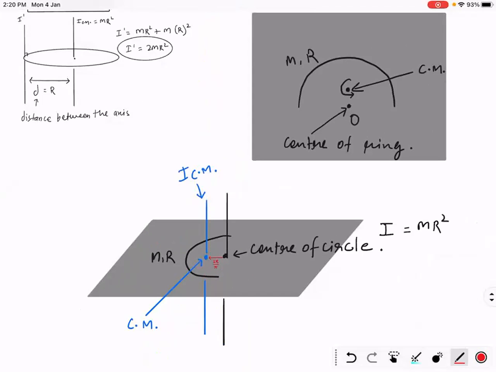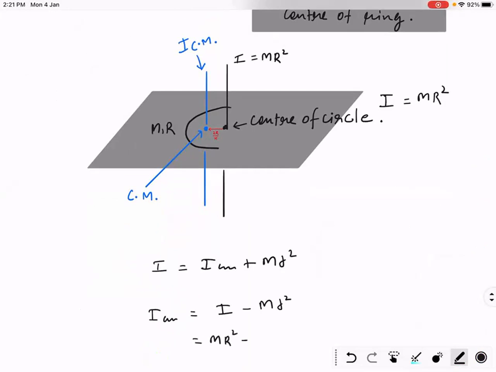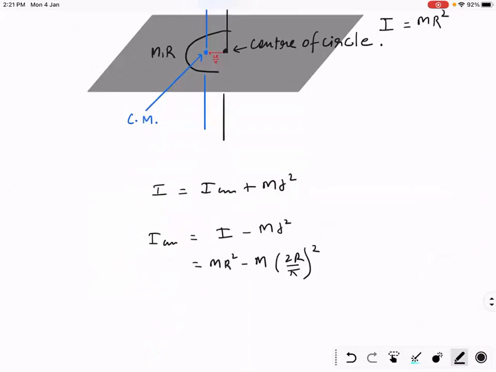Now let's apply the parallel axis theorem. This is I. According to the parallel axis theorem, I is equal to ICM plus MD square. So ICM is equal to I minus MD square. So what is I? MR square minus M, what is D? 2R by pi whole square.